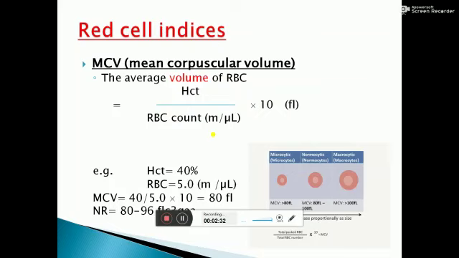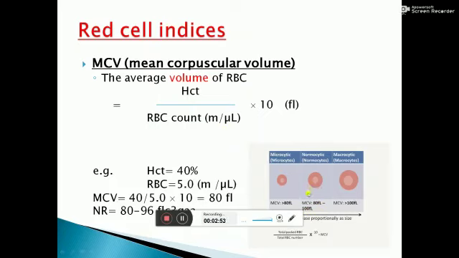Coming to red cell indices, first is MCV, mean corpuscular volume. It is the average volume of one RBC. It is calculated with the formula of hematocrit divided by RBC count into 10. Normal MCV is 80 to 100 femtoliter.